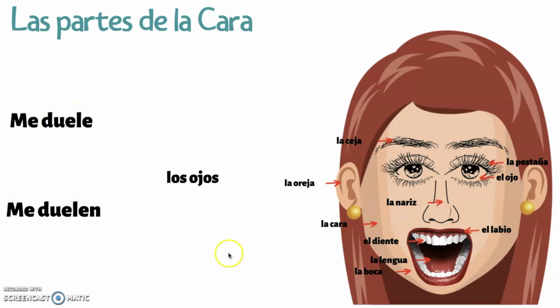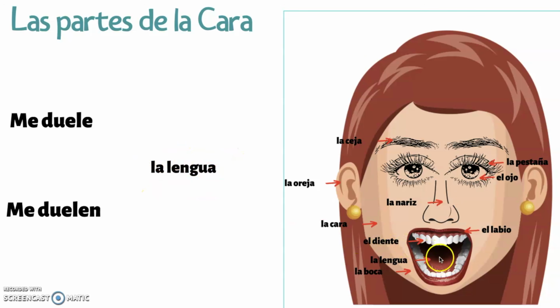Think about it. Very good. Ojos is plural, so we have to go with me duelen. And our sentence would say, me duelen los ojos. Muy bien. Let's try another one. La lengua, your tongue. If you want to say it hurts, would you say me duele or me duelen? Think about it.